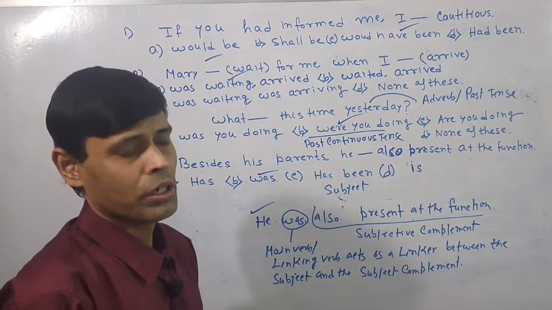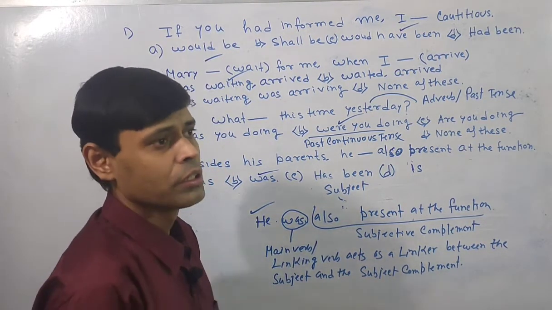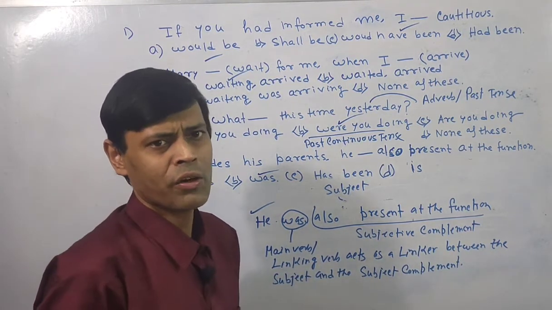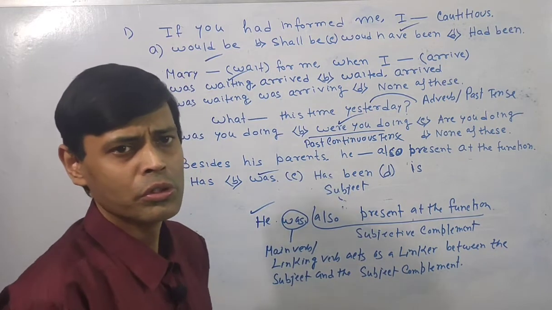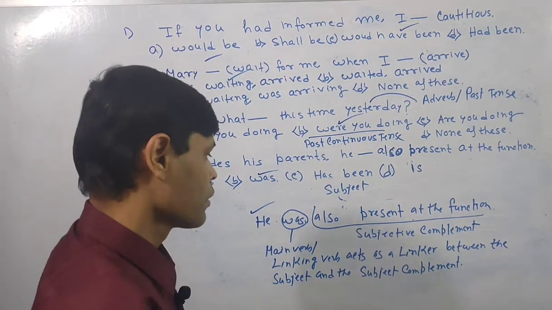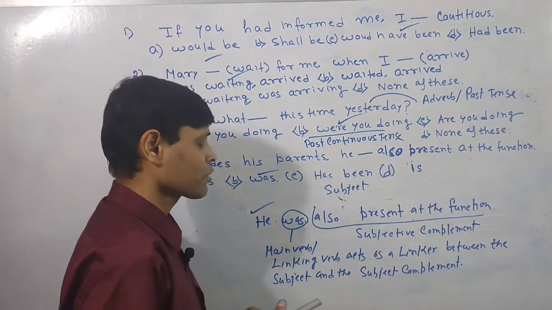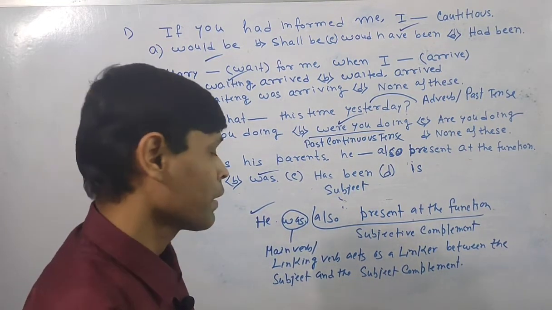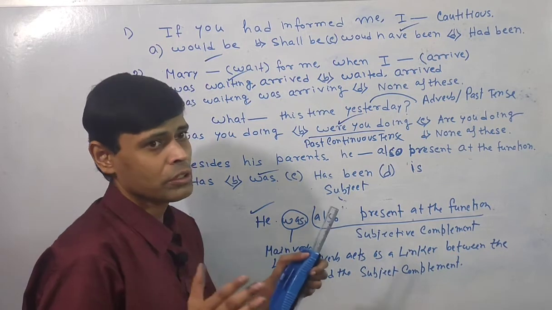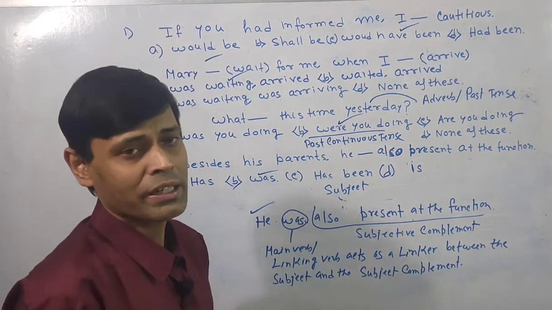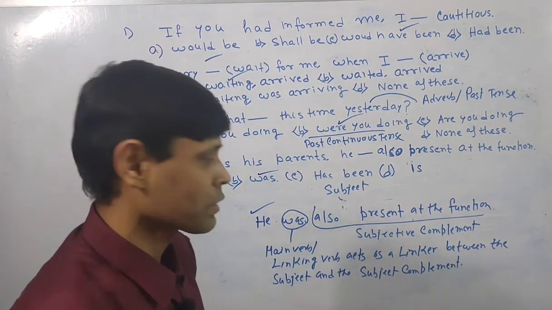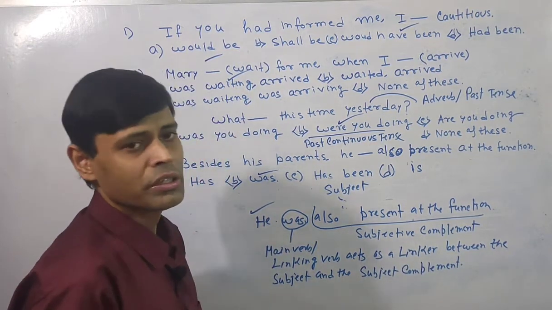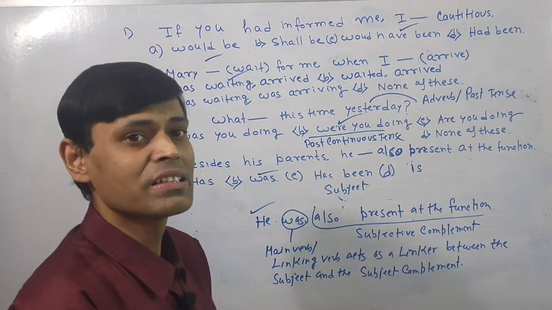So if you go through the bookish definition, you will find that was is only the auxiliary verb. It is not the true fact in every case. Certainly was is a part of auxiliary verb, a vital part. It is also called the helping or subsidiary verb, but everything depends on how the user or the writer has used the verb was. Here was is functioning as a linker, so we can also tag it as the linking verb in this case.